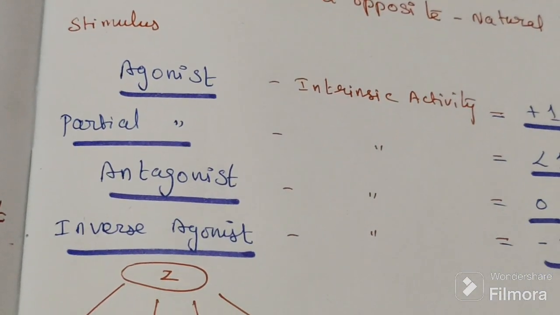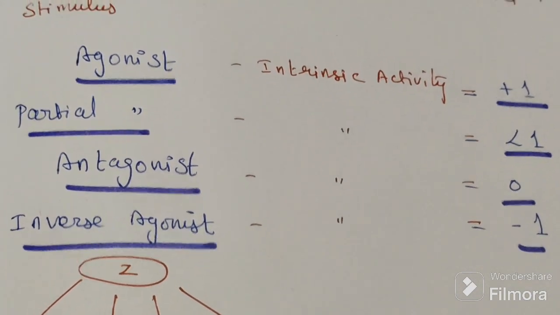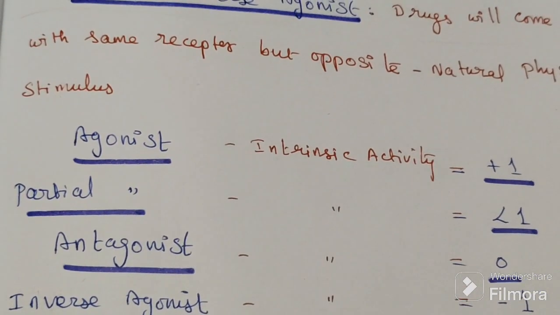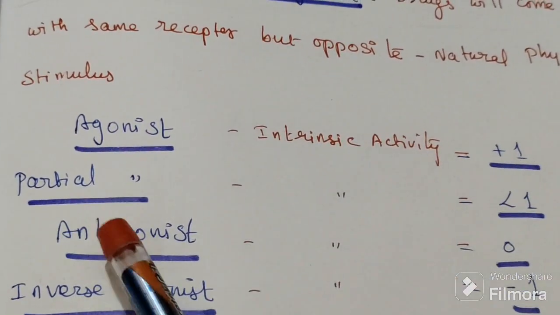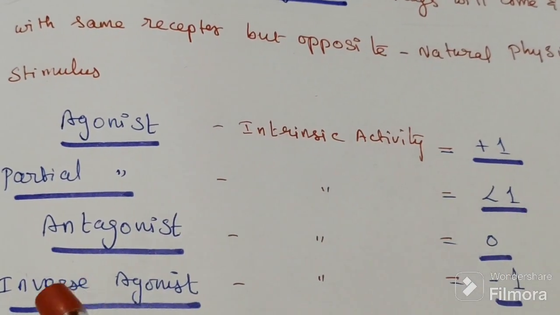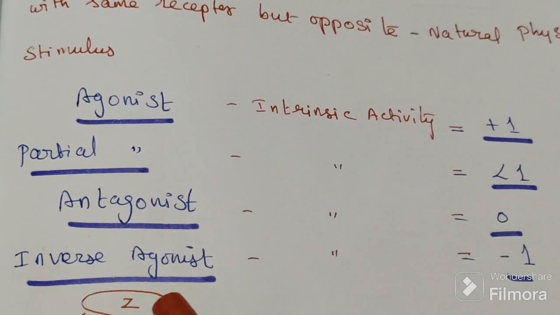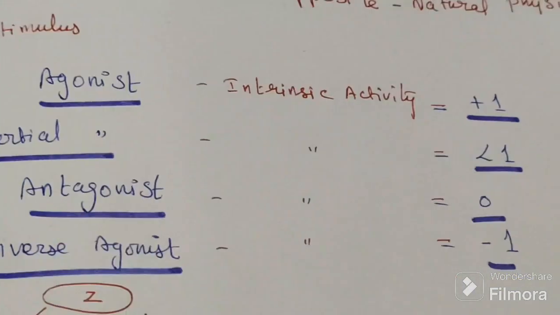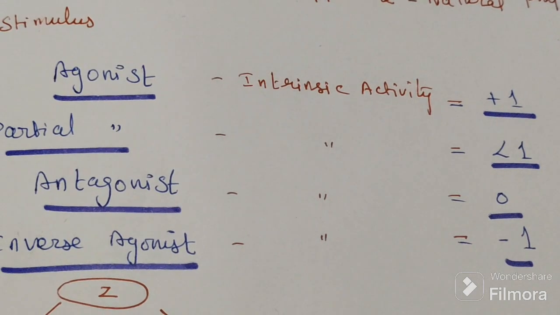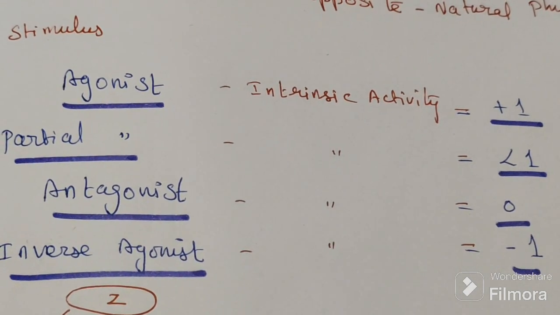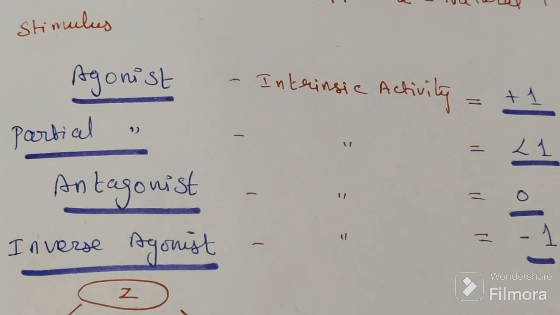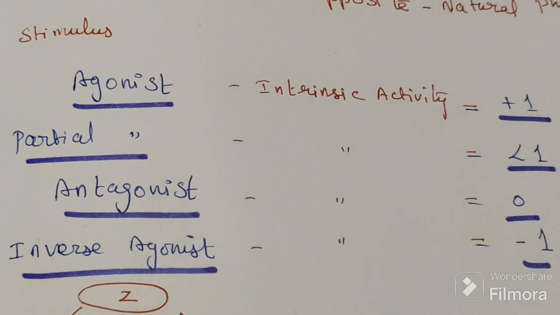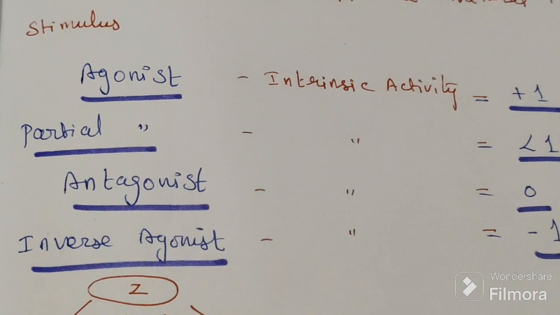So by using intrinsic activity: agonist +1, partial agonist less than 1, antagonist 0, inverse agonist -1. So what is an agonist? It binds and activates maximally, so +1. Partial agonist binds and activates submaximally, so less than 1.